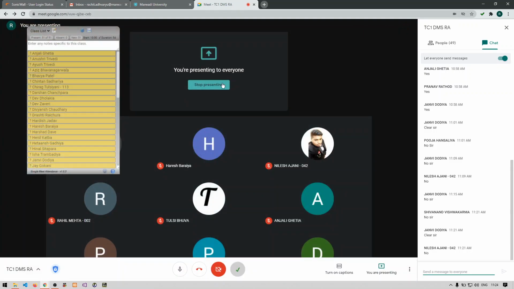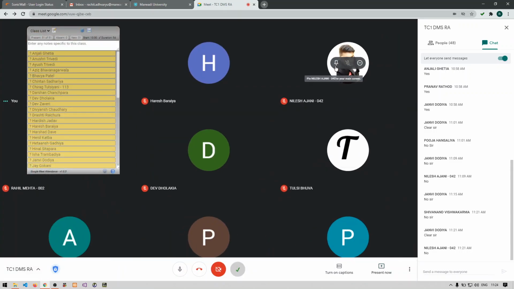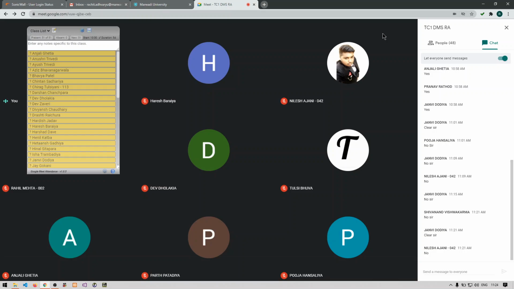Now talking about the syllabus of your mid semester. Your mid semester syllabus will have two theory chapters. One will be relational algebra: selection, projection, joins, rename, sum, aggregate, count, all these things. And you will have practical 3 and practical 4.